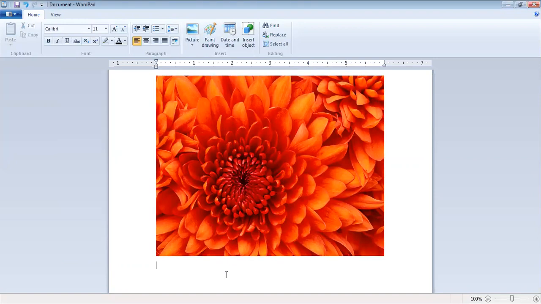Was it okay? So how to insert a picture? We will go to the Insert group, and there is a Picture option through which I can insert a picture. Is it clear to everyone? I hope it is clear to everyone.